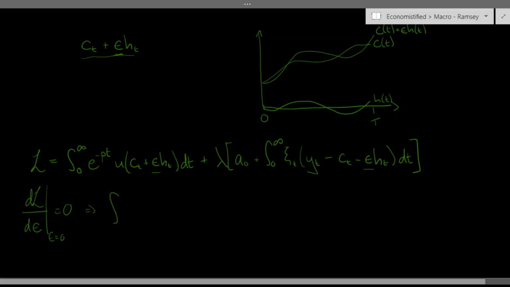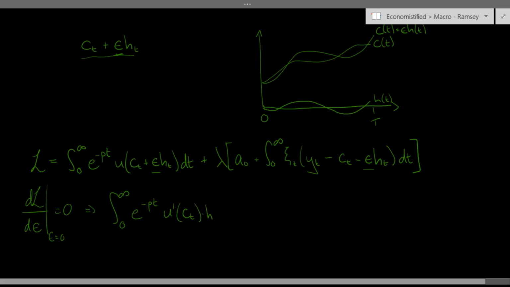So this gives us an integral from 0 to infinity, e to the minus rho t, and take the derivative of u with respect to epsilon. So we get u prime of ct, and we're evaluating this, remember, when epsilon equals 0, so the plus epsilon ht, I can just forget about that.